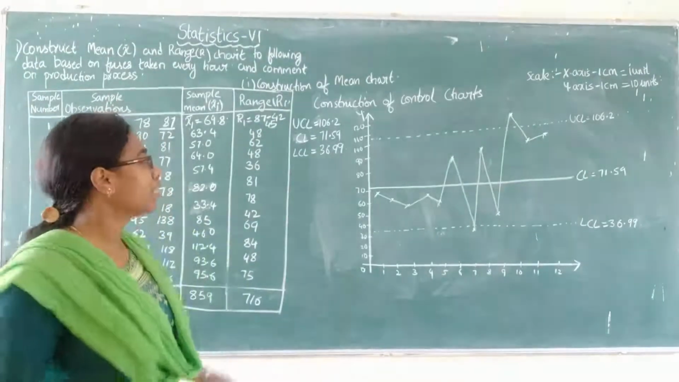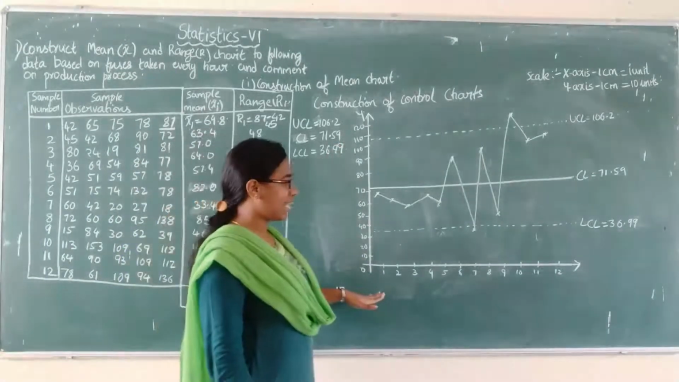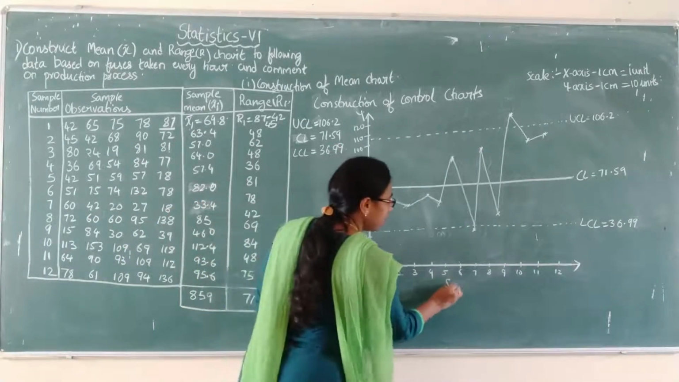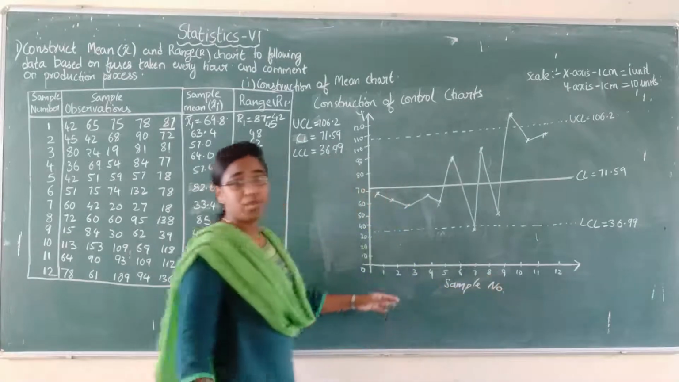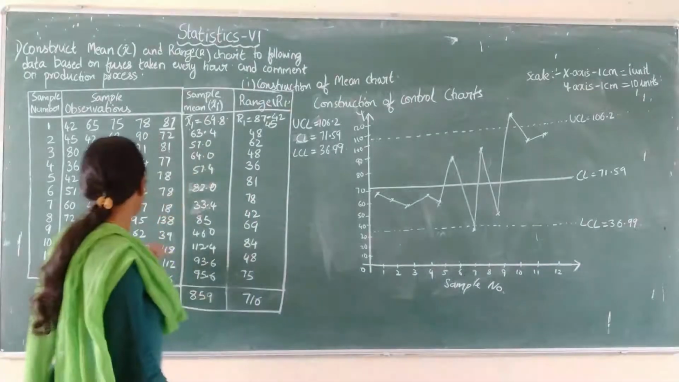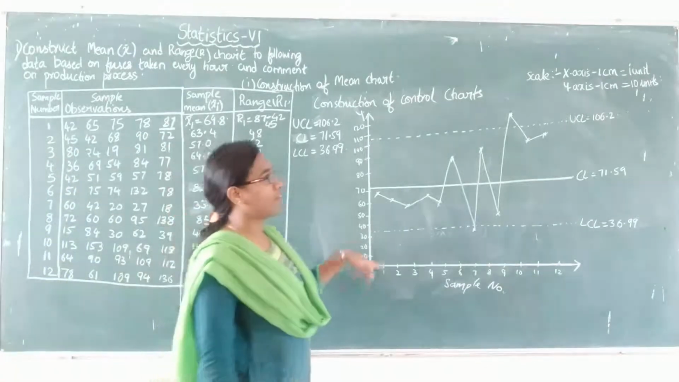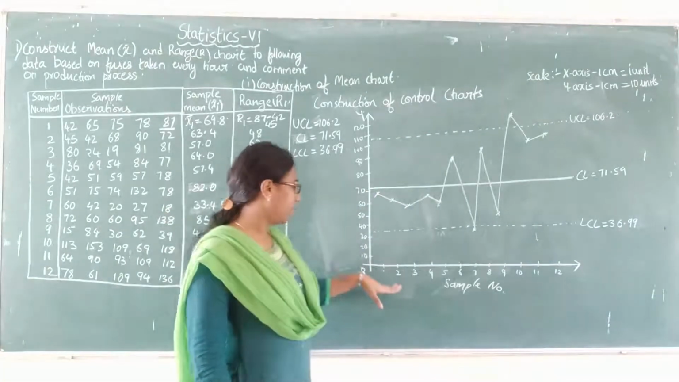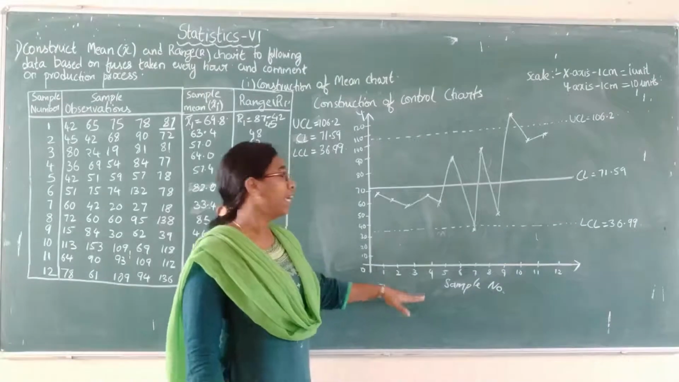So coming to the control chart for mean, how will we construct the chart? On the x-axis you will write the sample number. That means however many samples you have, you will represent them on the x-axis. So there are a total of 12 samples. I have taken the scale as 1 unit only. So all the 12 sample numbers should be represented on the x-axis.